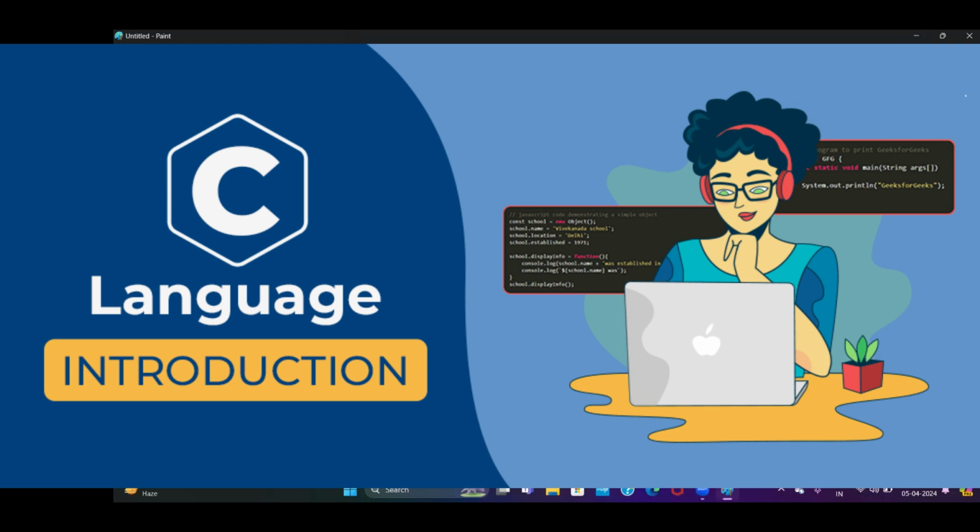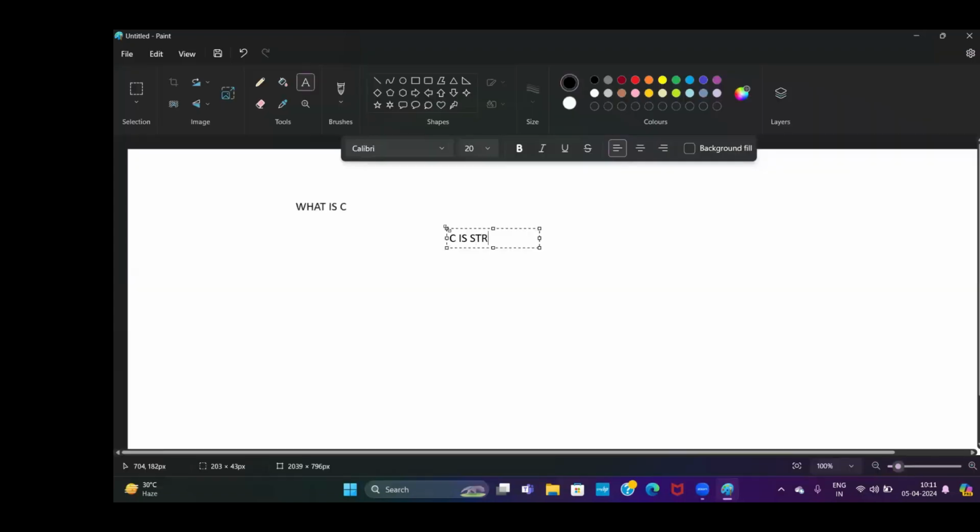What is C? So you can simply say that C is a structured programming language. So what is a structured programming language?